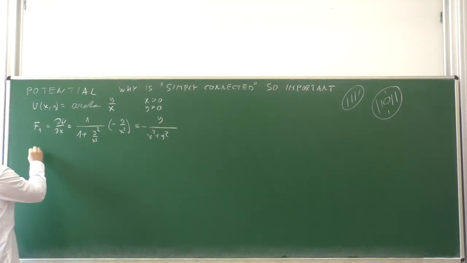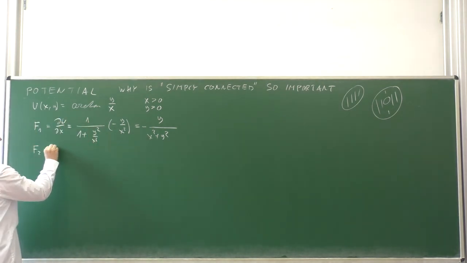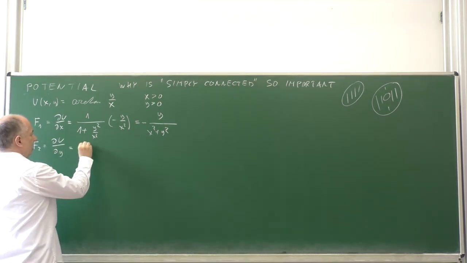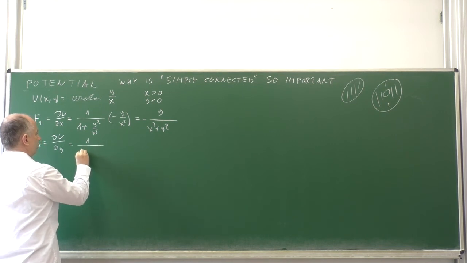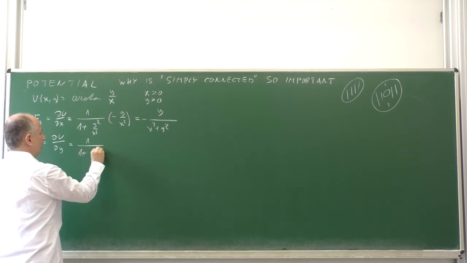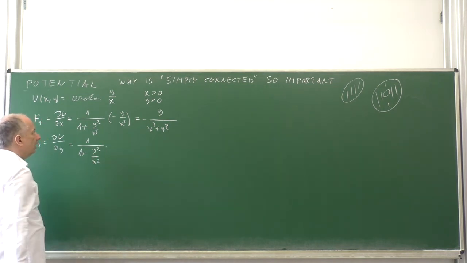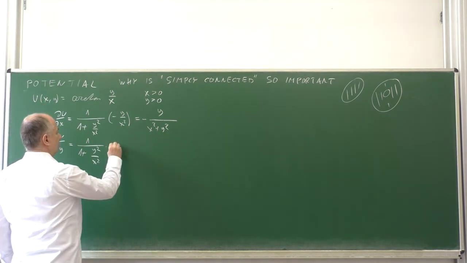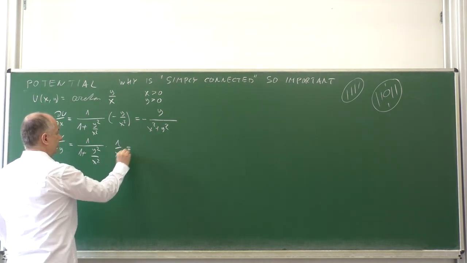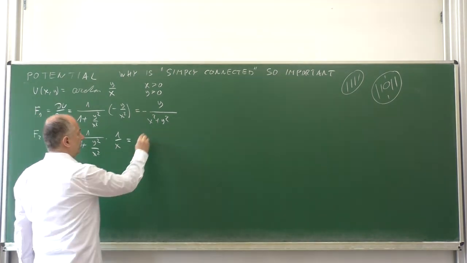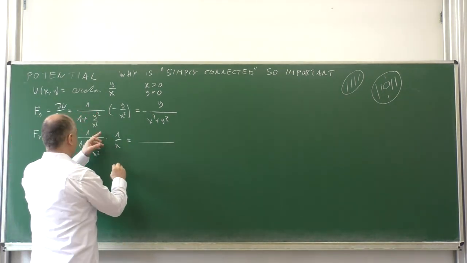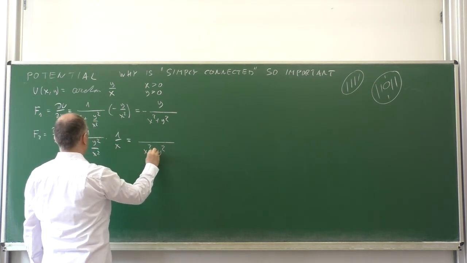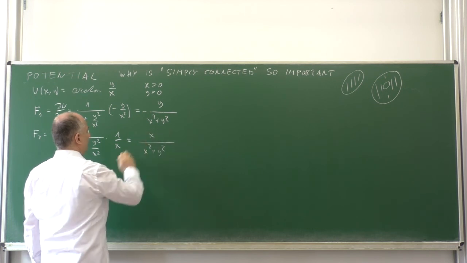And the second component, f2, will be the partial derivative of u with respect to y. Once again, differentiating arctangent gives 1 over 1 plus y squared divided by x squared times the derivative of the inner function, which is this fraction, and differentiated with respect to y, we have 1 over x. And this can be simplified into a similar form if we multiply by one more x. We have x squared plus y squared, and we have x here.